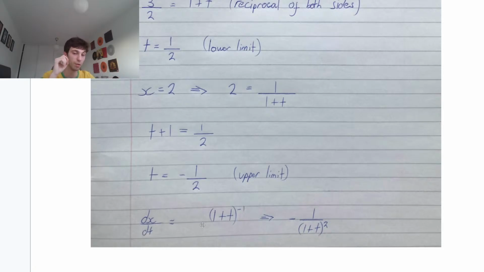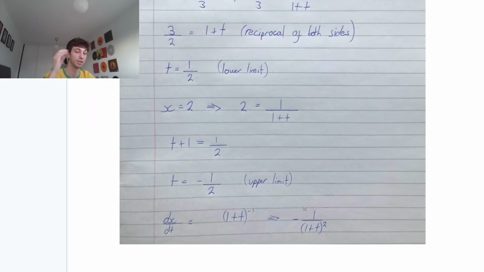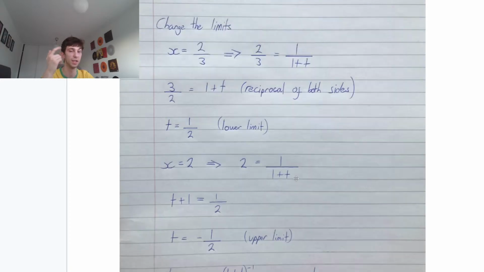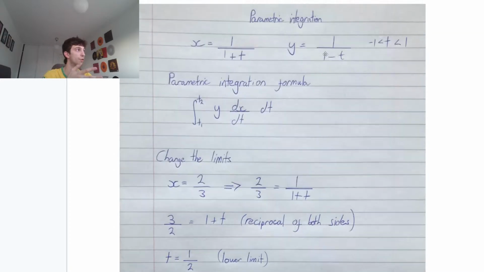So we're going to have minus 1 multiplied by (1 plus t) to the power of minus 2, bringing that power down by 1. Put (1 plus t) to the power of minus 2, get rid of that negative, bring it down to the denominator. So we have the negative of 1 over (1 plus t) squared. Okay? So that's our dx/dt. We have the limits, we have dx/dt, and we already know our parametric equation for y.